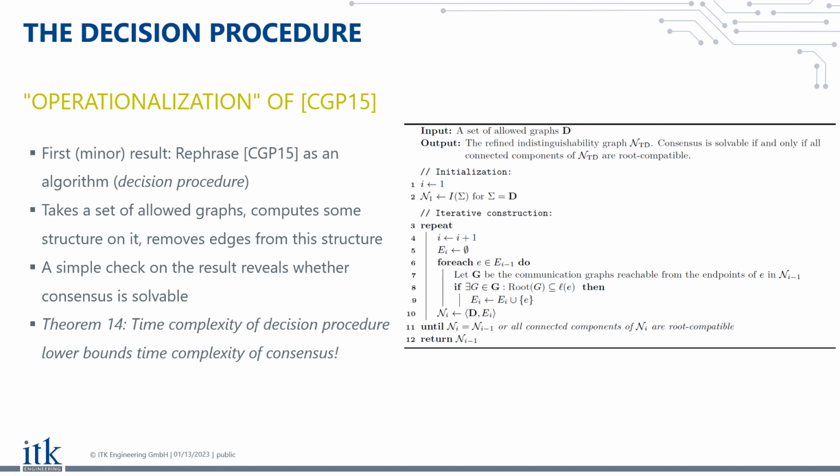But for now, the interesting thing to note is that the time complexity of the decision procedure is actually related to the time complexity of consensus itself. So determining whether consensus is solvable or not, and the time complexity of determining this, is actually a lower bound, as it turns out, for the time complexity of consensus, which I think is actually quite interesting in itself.